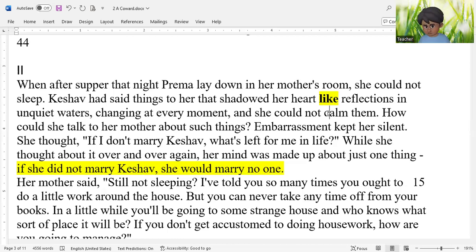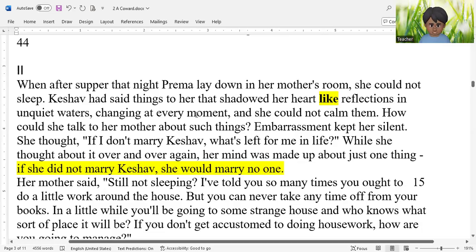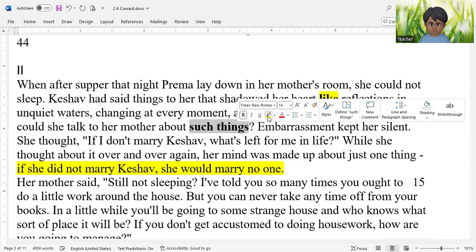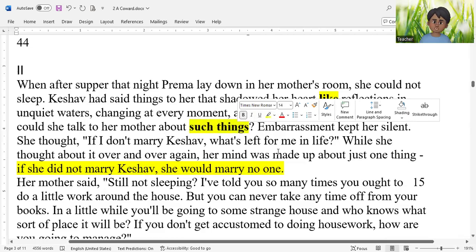Okay, read ahead. How could she talk to her mother about such things? Now let me highlight the words "such things" and explain to you that "such" is a continuous idea marker. And to understand what "such things" means here, you must remember what you read in section 1.